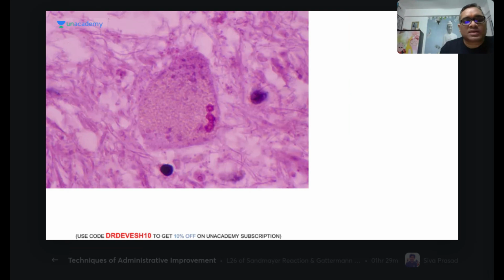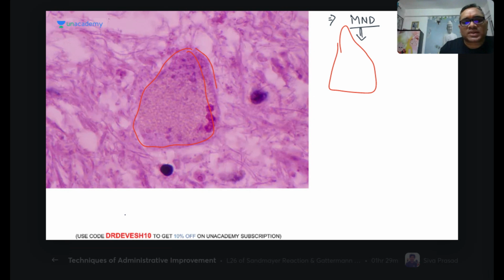Right. This is a new picture you are seeing here, not given in Robbins, right? So can you tell me what this is? This patient was suffering from motor neuron disease. The brain was autopsied after death, and this is the neuron which I'm showing you here.